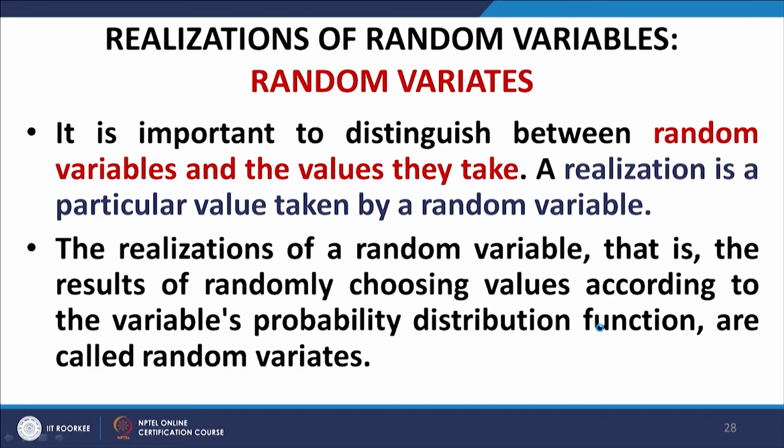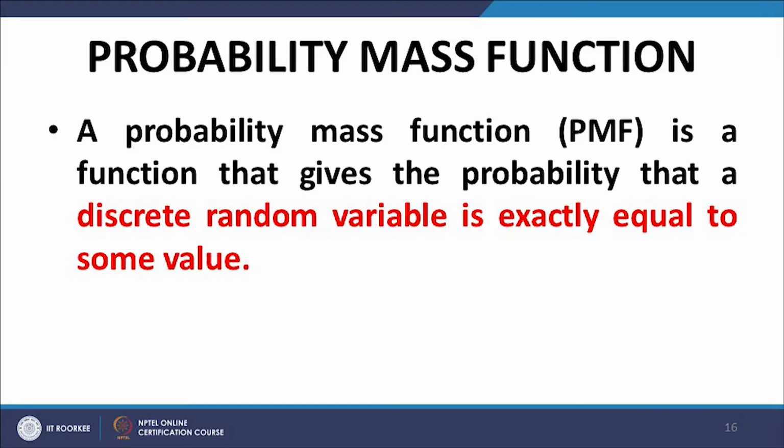Now, in the case of discrete random variables, we define a quantity called the probability mass function. The probability mass function gives us the probability of occurrence of a particular outcome out of the set of various possible outcomes listed in the sample space. Similarly, in the case of continuous random variables, we have a parallel concept called the probability density function.